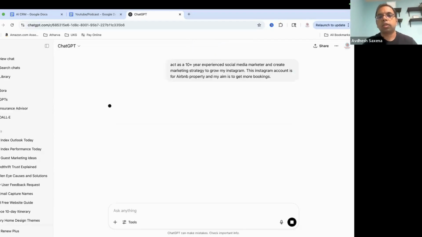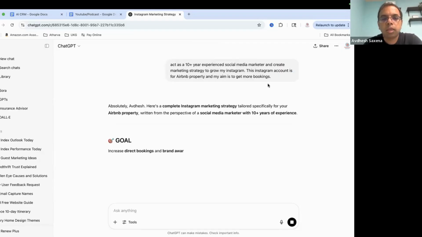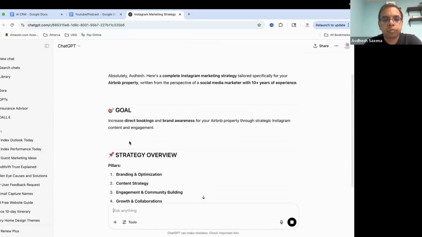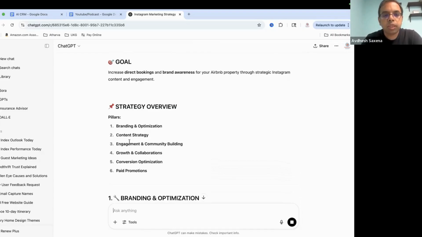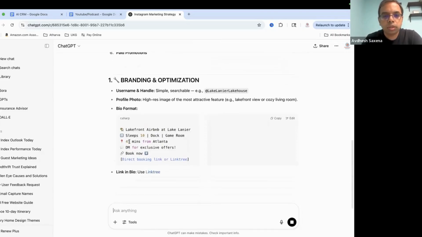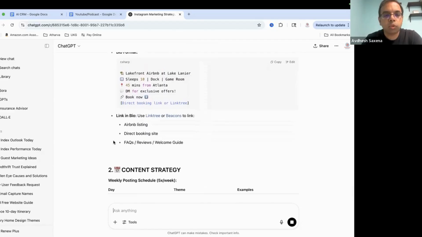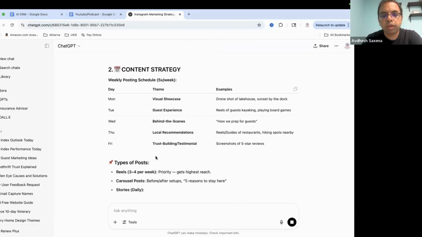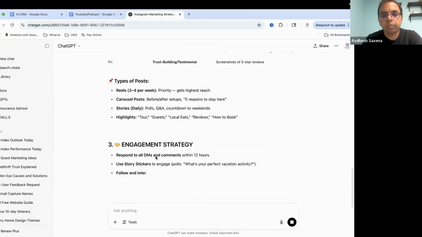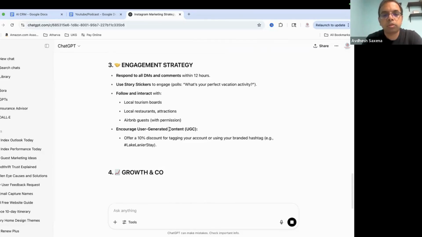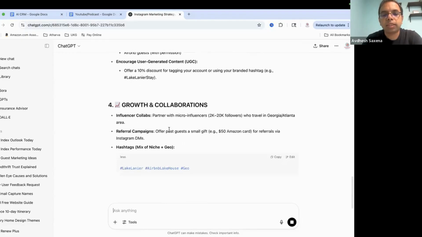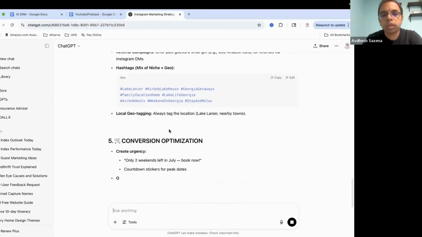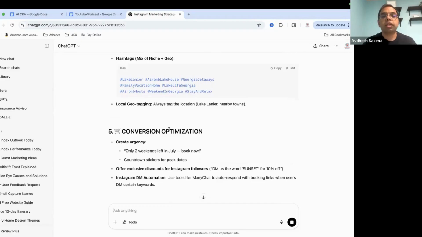Okay, let's see. So here it is creating certain strategies. Okay, it is telling us how to write the bio, what kind of a content strategy we should have, what kind of posts we should be creating, and so on and so forth. Okay, this is good. Now as a next step, another thing with prompt engineering is that you should be interactive and ask follow-up questions to AI to get the best result.